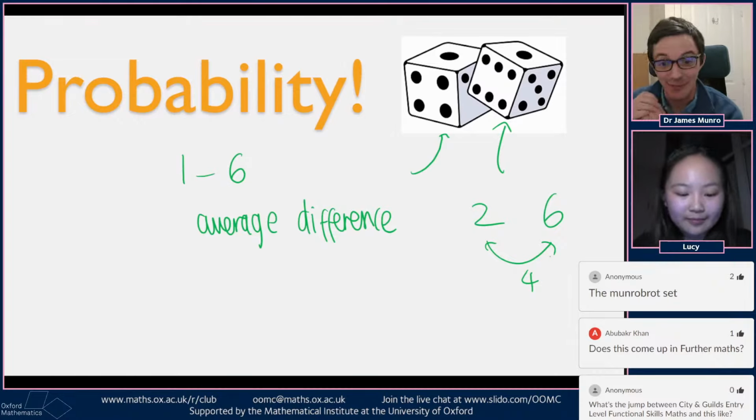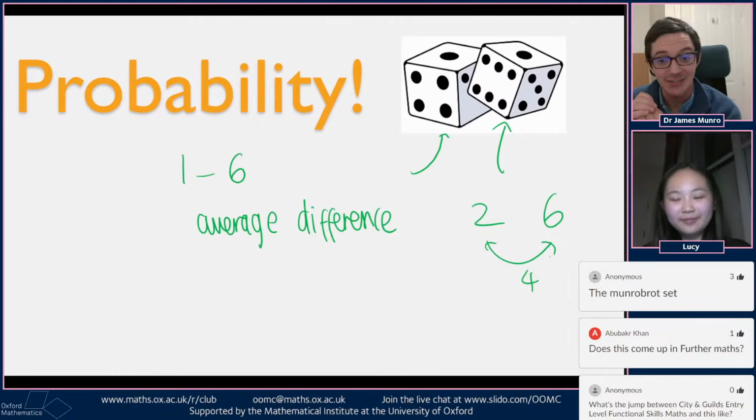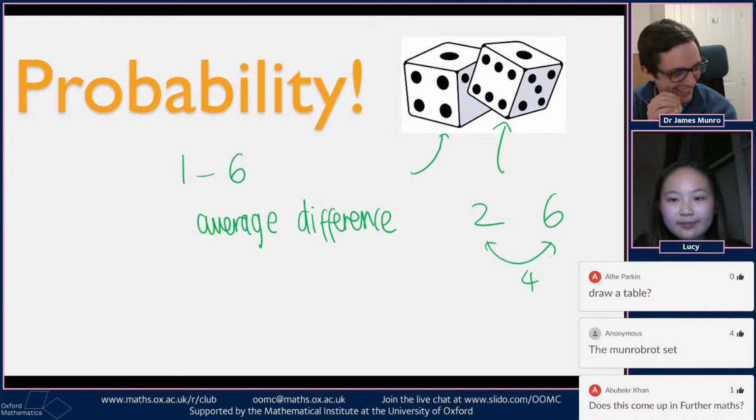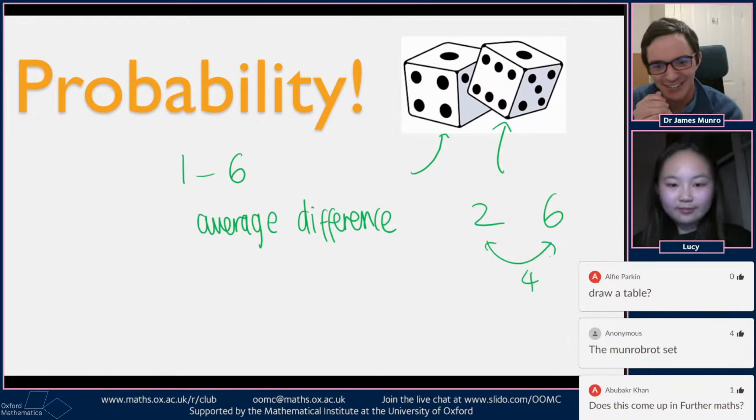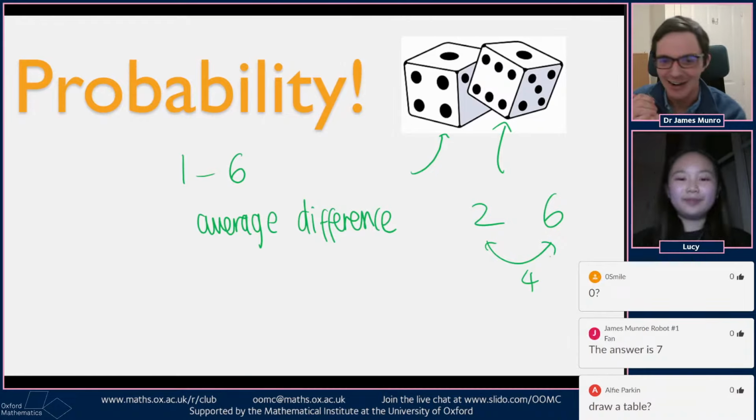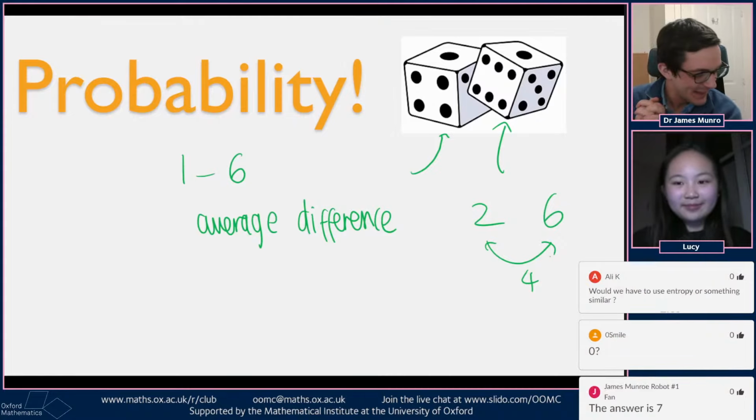I think with this one we can give them a minute to try it. Yeah, and also because of chat lag. We've got a probability question. We'd like to know the average difference. I guess the difference between them is always positive? Yeah. If they're the same, it's 0. If they're different, it's some positive number. So people who are saying 0 in chat are possibly thinking about negative numbers. Okay, clarification: the difference is always positive or 0.